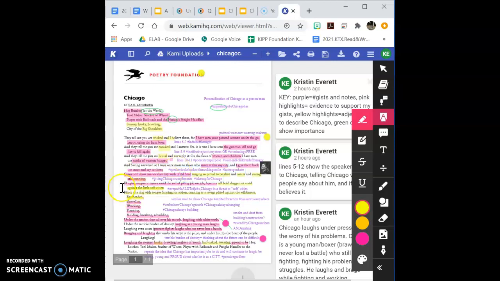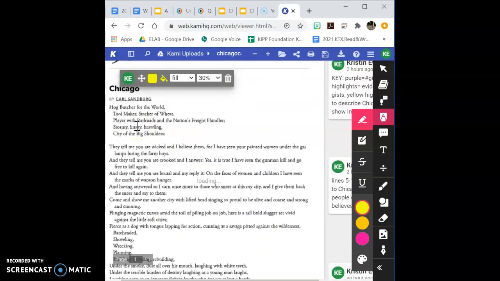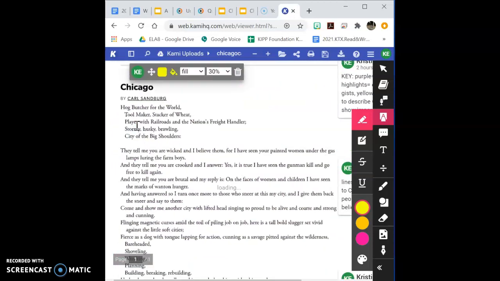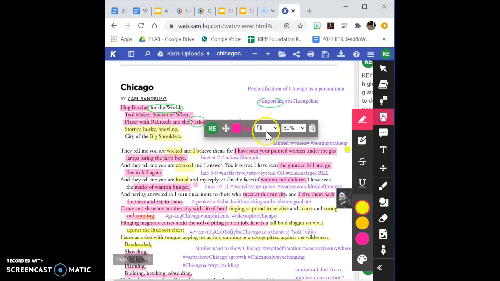So now what I'm going to look at is lines 1 through 5. I'm going to skim lines 1 through 5 and scan for details about Chicago. So in a poem, you have to remember that language and word choice are strong clues for analysis.